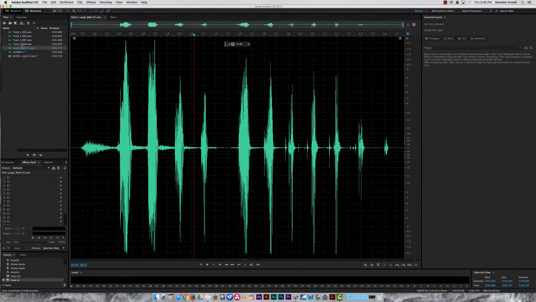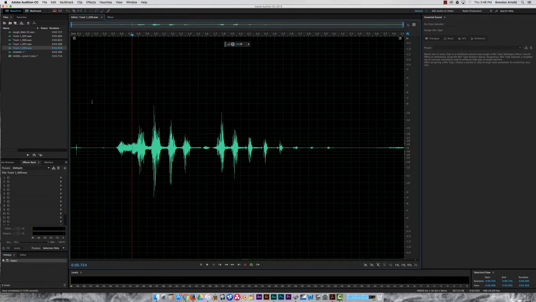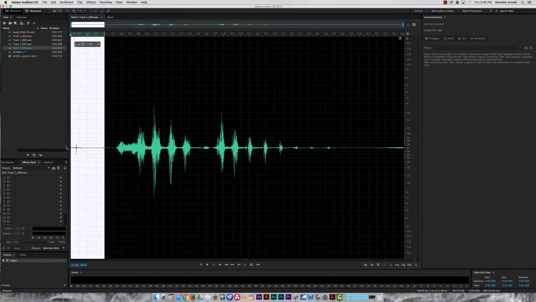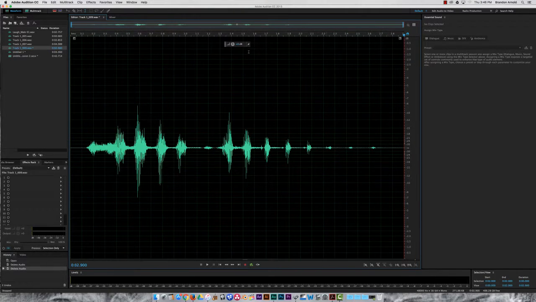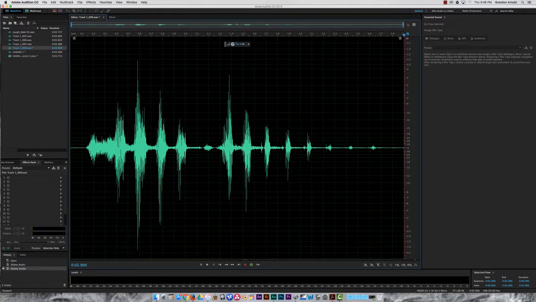Alright, so we're done with that file. Now let's go to this one. Alright, so there's a few things at the beginning that I want to cut out. So I'm going to select that, hit delete. Select that, delete. Then let's boost the volume. Now this one I want to pay attention to the bottom of the waves because they're a little bit louder. So right there is probably good. And then let's fade it out at the end and fade in at the beginning.